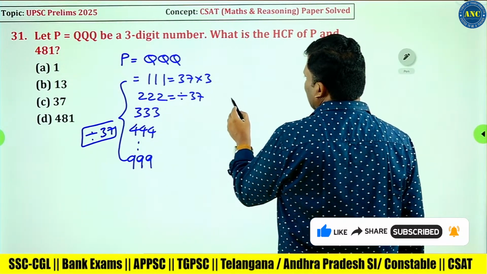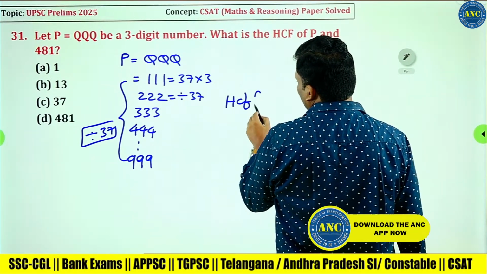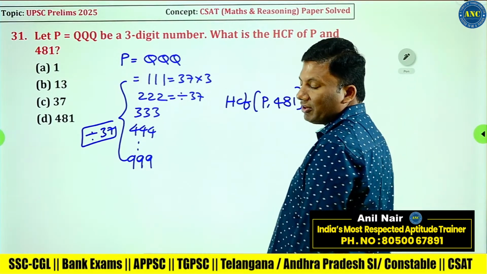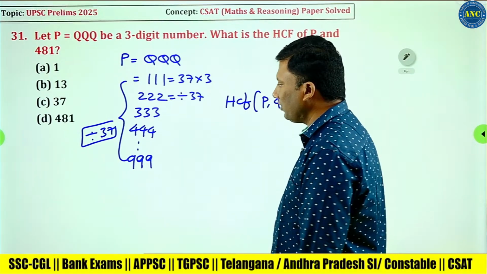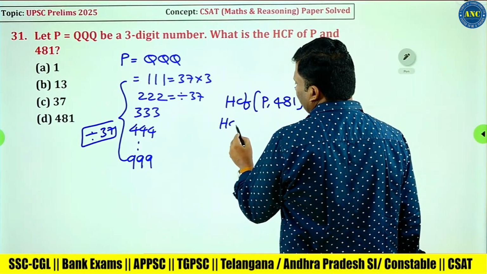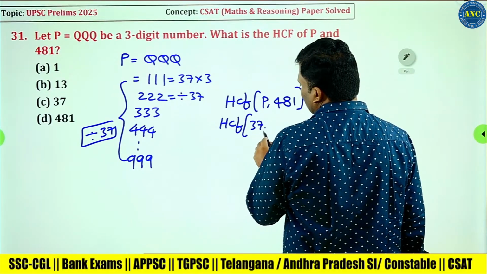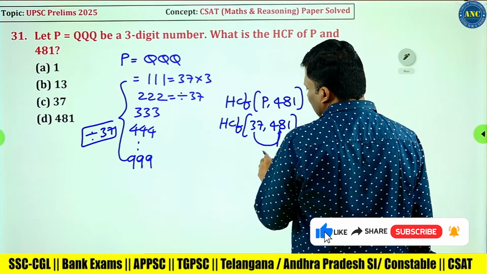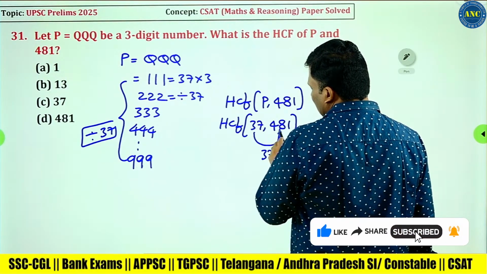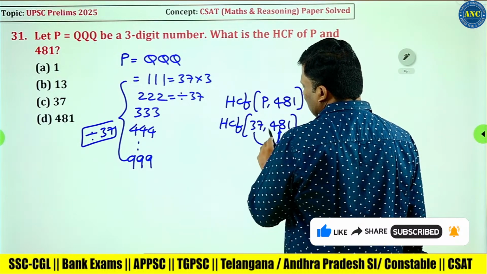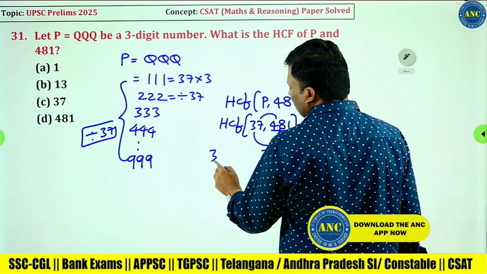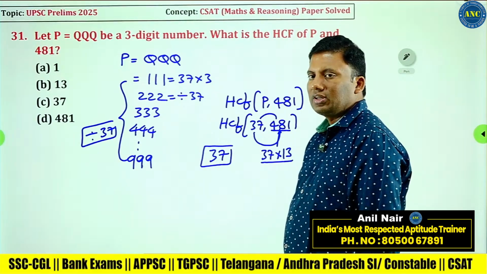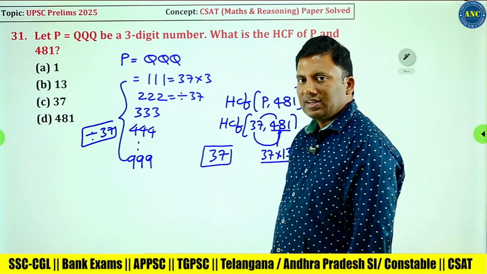What is the question that he is asking? HCF of P comma 481. He is asking HCF of P comma 481. So HCF of 37 comma 481. Is 37 dividing 481? See, 37 ones are 37, 37 threes are 111, yes. This is divisible by 37. So the answer for this question is 37.